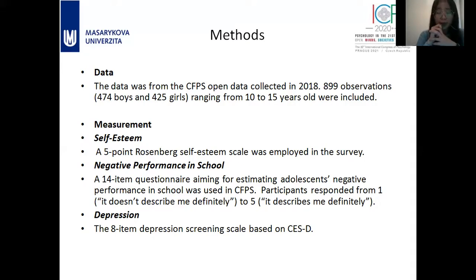899 observations were included in this research, ranging from 10 to 15 years old during the survey time. There are three instruments included in this research. The first one is a 5-point Rosenberg self-esteem scale, and the second measurement is a 14-item questionnaire, which is aimed to investigate adolescents' negative performance in school. And the most important measurement is depression, the 8-item short depressive trait screening scale based on the CESD.